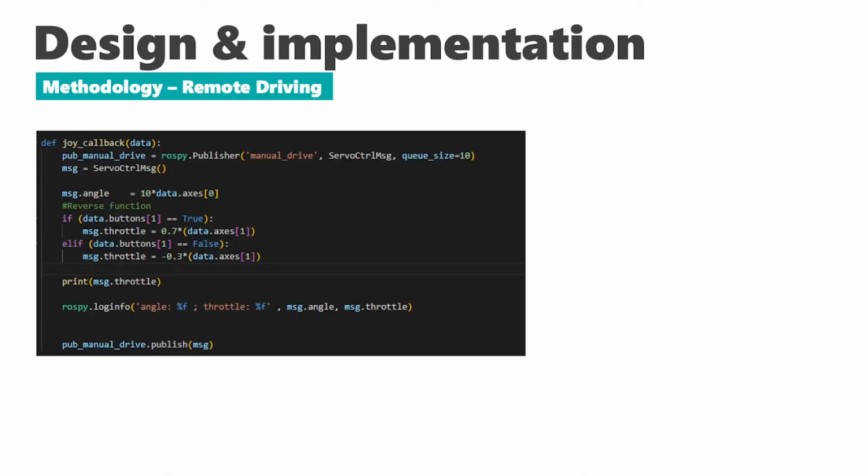This program shows the subsystem remote driving. The control signal is published to the manual drive, which is the velocity topic on the DeepRacer. One important thing is that the driving angle has been enhanced by 10 times, so that the rotation angle required on the driving wheel to rotate the DeepRacer will be smaller. In order to limit the speed of the DeepRacer, I reduced the throttle output of the pedals.